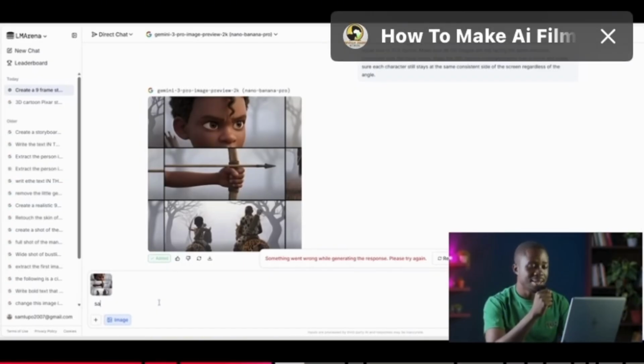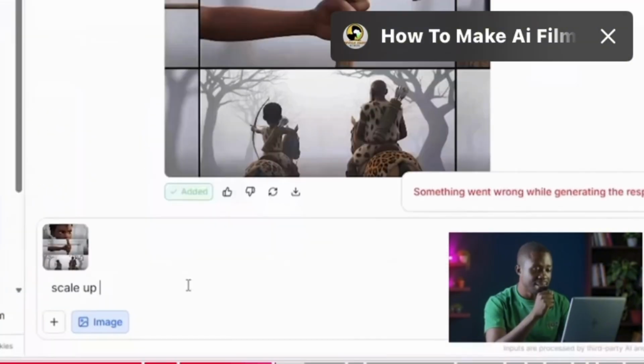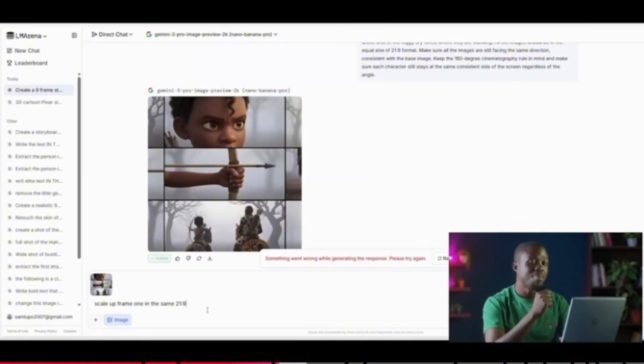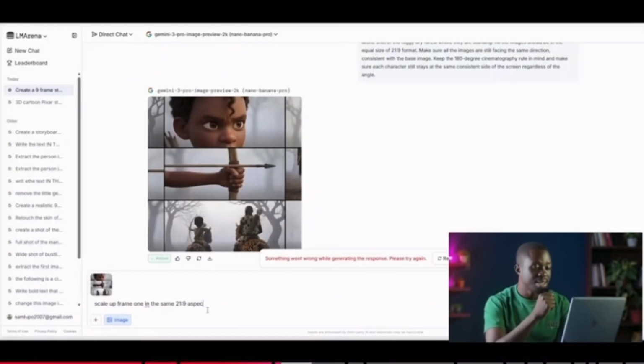And then we click here. Then we try to write another new prompt over there. So let's just say scale up frame 1, right? And trust me, this technique works sometimes. And another time I may try doing this with one of the shots and it doesn't work at all. But also remember to always specify the aspect ratio. So we say scale up frame 1 in the same 21:9 aspect ratio.